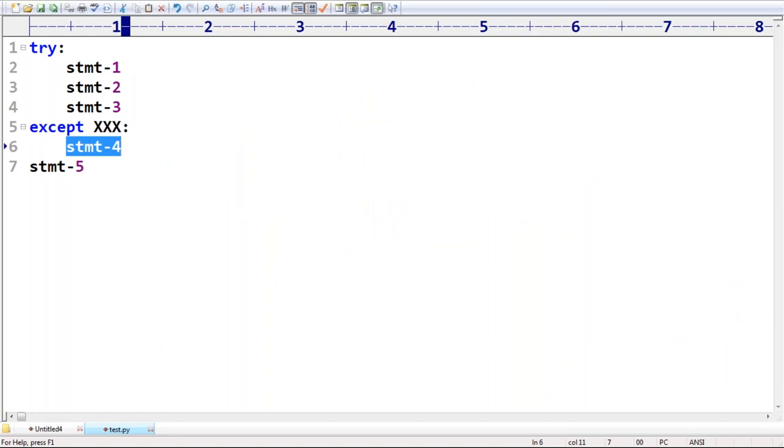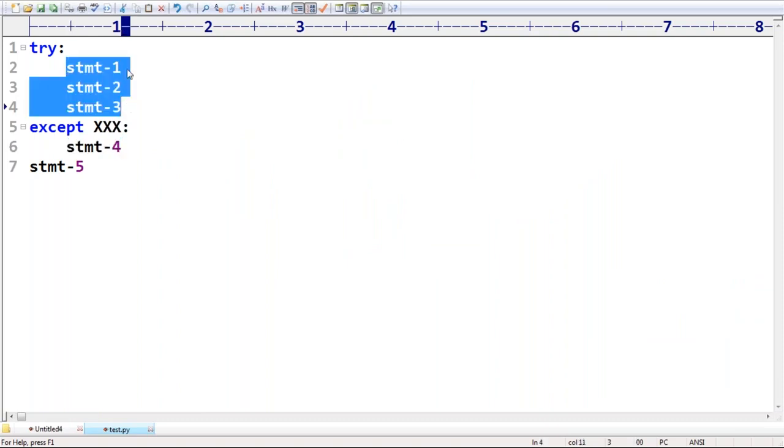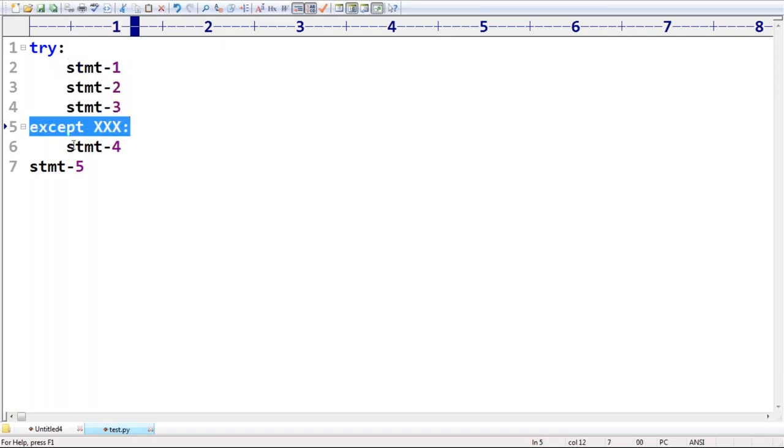Sir, let me repeat again. If any statement which is part of the try block raises an exception, no problem, sir. The corresponding except block is there, and the except block can handle that. Sir, if any statement is not part of the try block, then there is no except block. It is always abnormal termination.